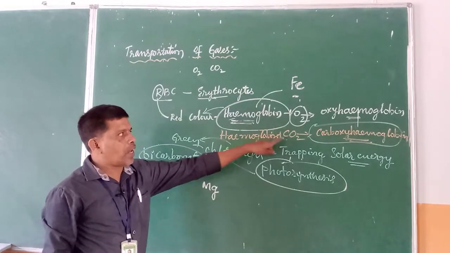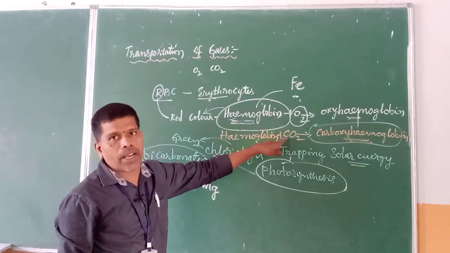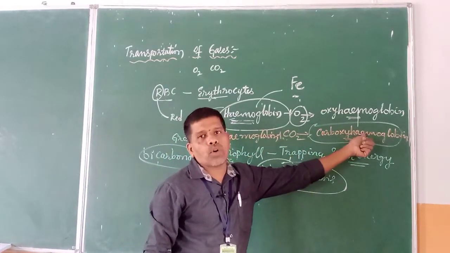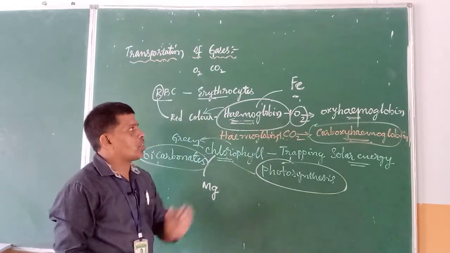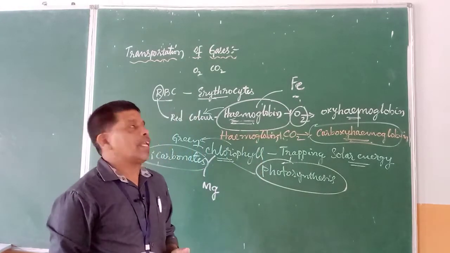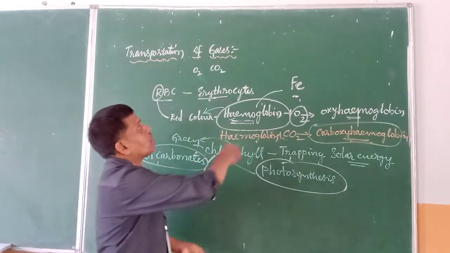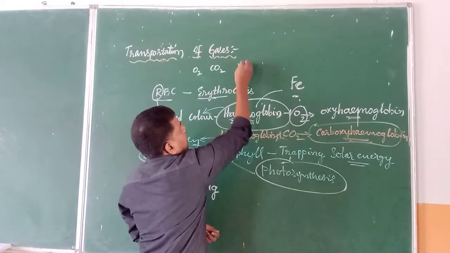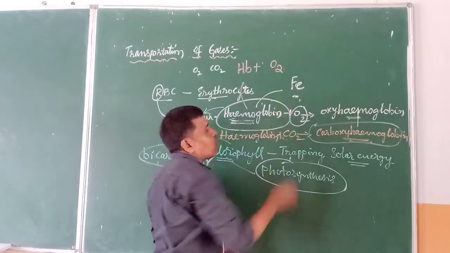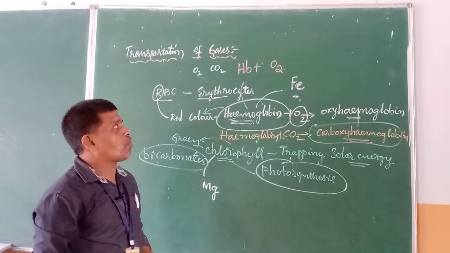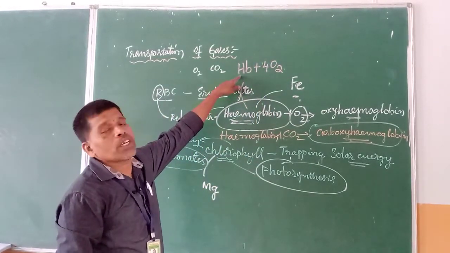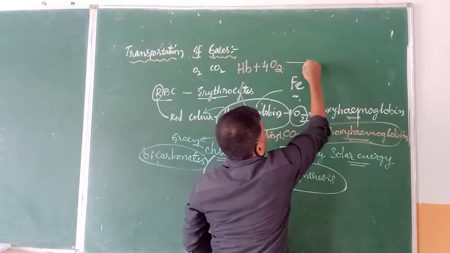But in case we are directly breathing in carbon dioxide, that time it forms a dangerous poisonous substance called carboxyhemoglobin. And how oxyhemoglobin is formed can be written by showing one equation. So let us see what is that particular equation. Hemoglobin can be written as Hb. Hb means hemoglobin. It combines with oxygen. Oxygen can be written as O2. Molecular formula of oxygen is O2. 4 molecules of this particular oxygen combine with the hemoglobin and it produces HbO2.